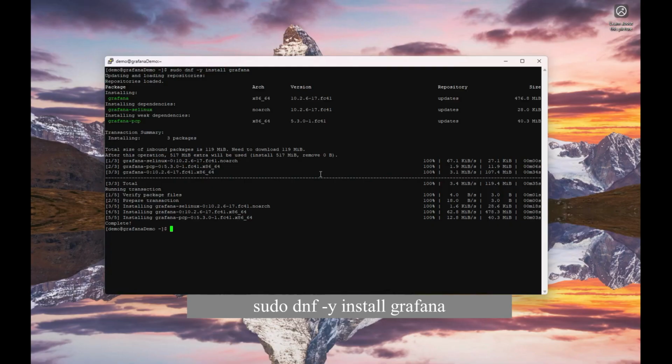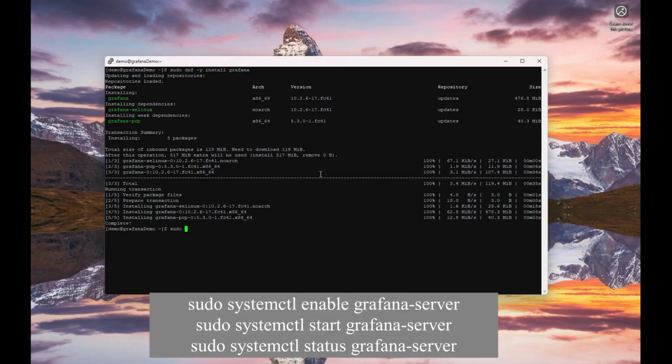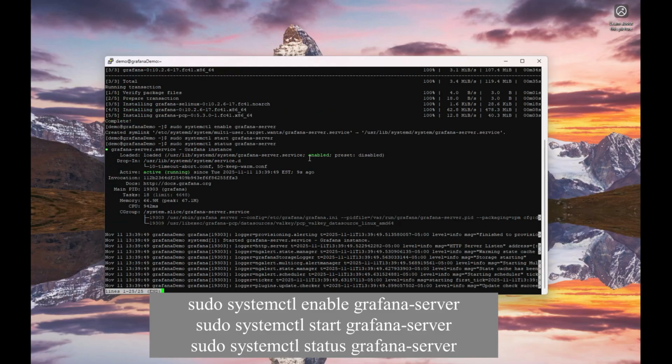All right, next thing we'll need to do is enable the Grafana server instance we just installed, and then we'll start the service. So let's do a sudo systemctl enable, and this is called grafana-server. Enter. Okay, and now we'll do a start. So I replace enable with start, and complete. Let's go ahead and do a status on that to make sure that everything's running properly. And there we go, enabled and active running. So it looks like we're good there.